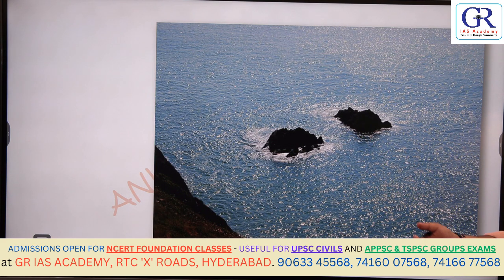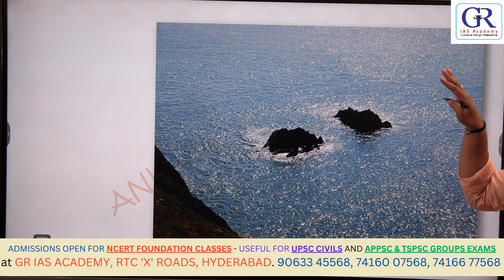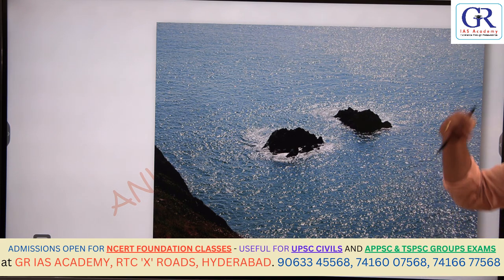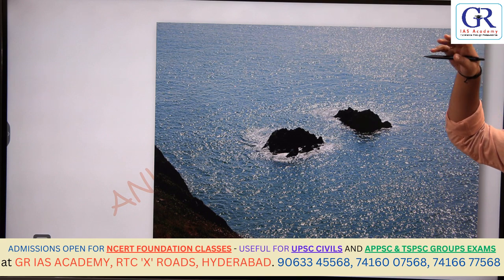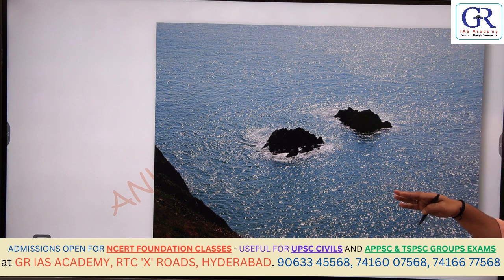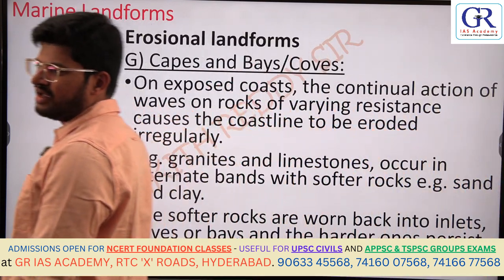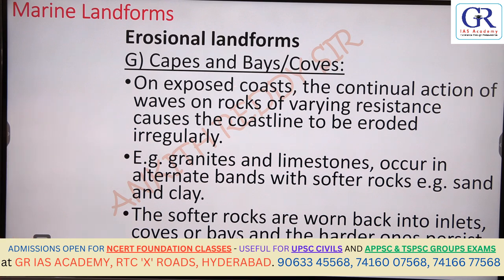Due to the increase in the water level or erosion level, the structure will decrease in height, forms sea stumps. Okay. So what you have covered: sea cliffs, wave cut platform, sea caves, sea arch, sea stacks and sea stumps. Okay. Next, capes and bays.